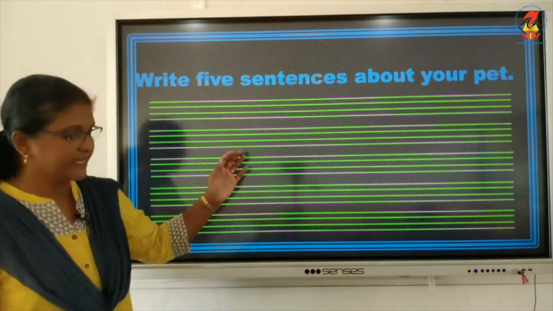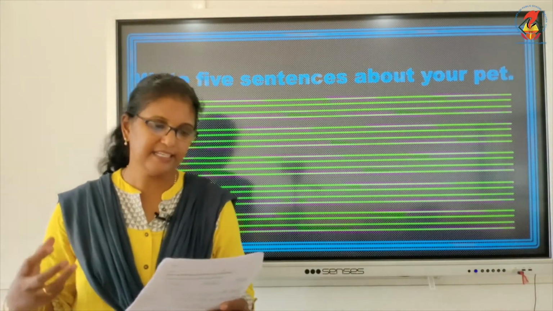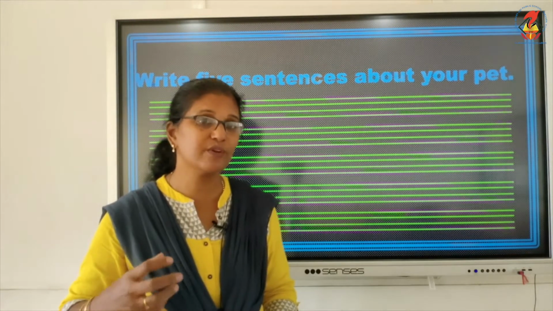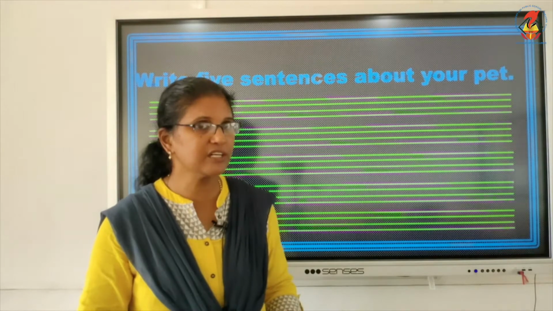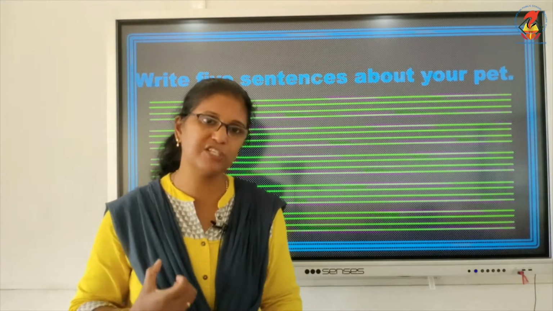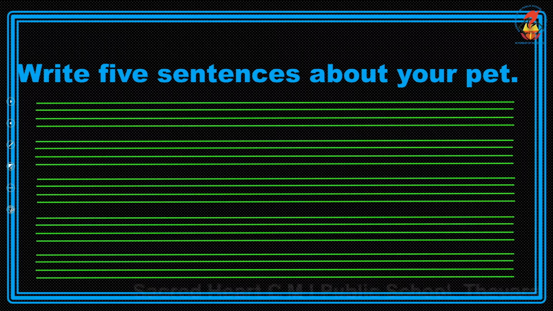Okay little ones, here I am going to write 5 sentences generally about a pet. Not necessary that you need to write the same way. Okay children, you can write your own sentences. This is only as an example which I am writing on the board, 5 sentences about a pet. Let us write, I have a pet cat. Since I love a pet cat, I am writing about a cat.